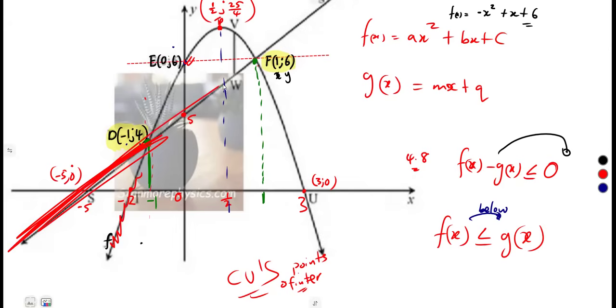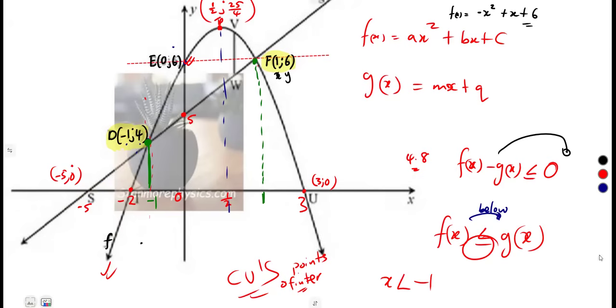The g is above, but f is below. This is the region that we want for values of x where f is below g of x. So we need values of x less than -1. But since there is an equal to, we are also going to put that in your solution.